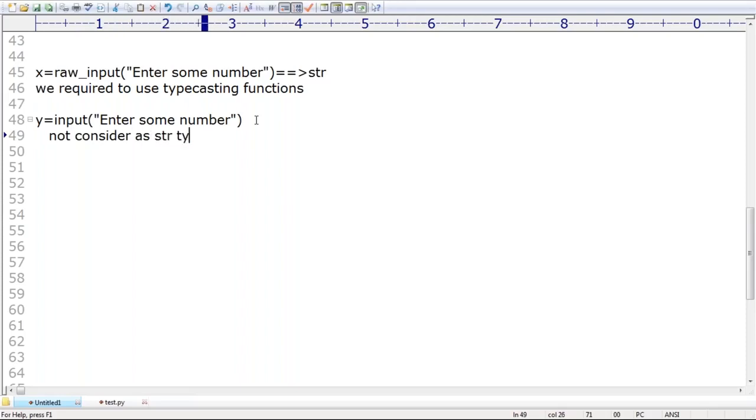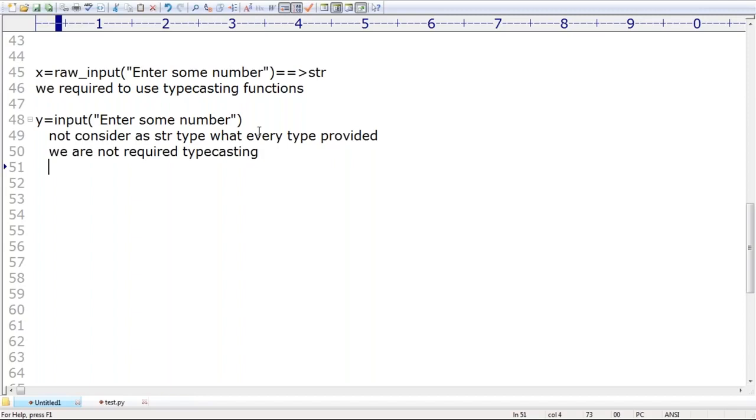But input data is not considered as str type. A bit of contradiction, so listen carefully for one minute and you will get much clarity. Whatever type we enter, the same type only will be considered. We are not required to perform typecasting.